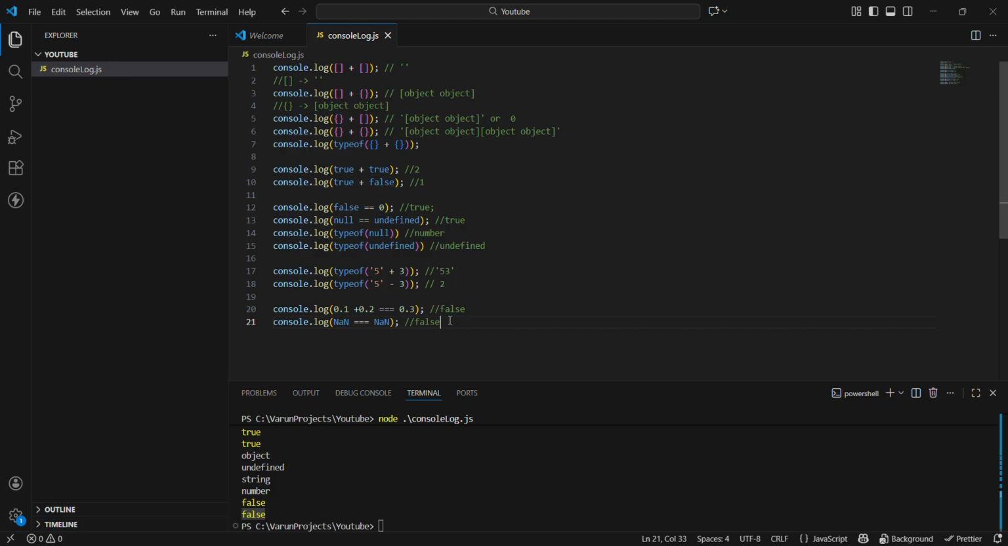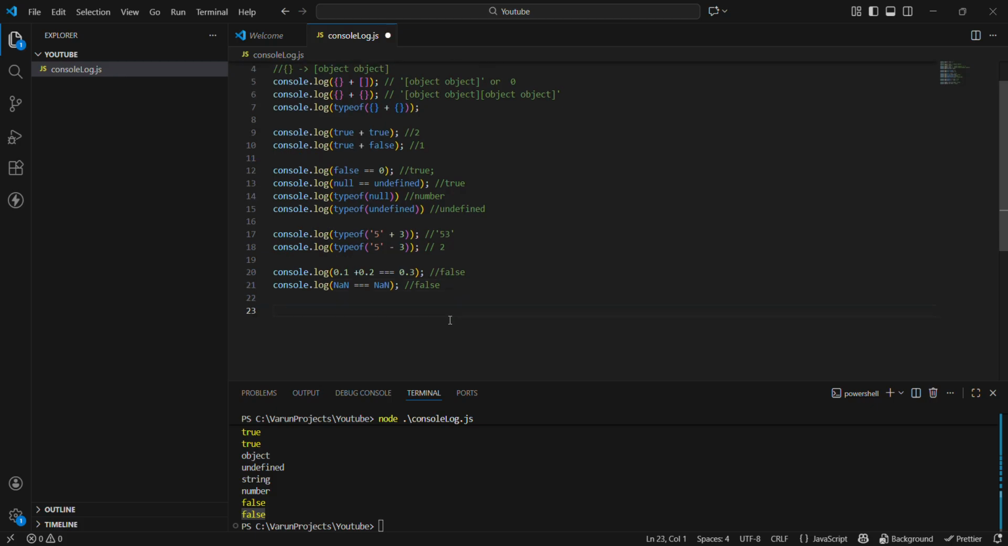So this is another question which is asked in many JavaScript interviews. This is one of the famous questions: why is NaN triple equal to NaN false? The simple answer is NaN is not equal to anything, not even itself. Okay guys, let's go on to the next question.